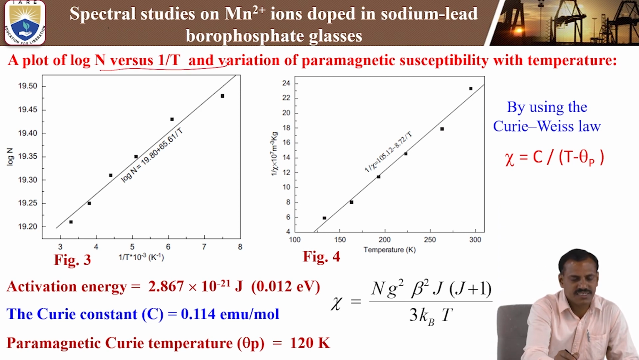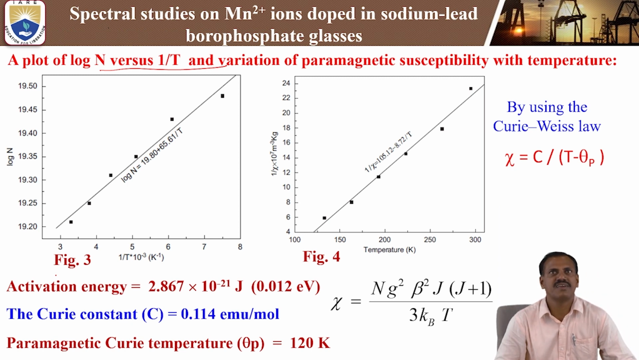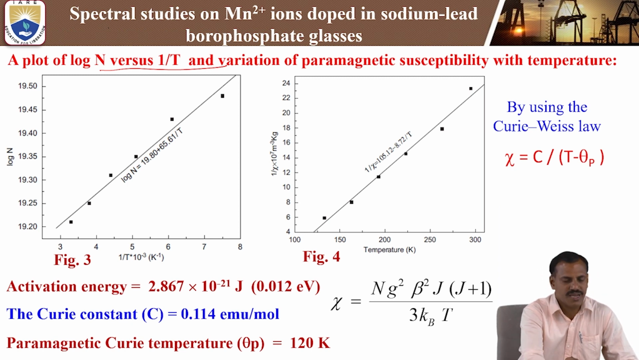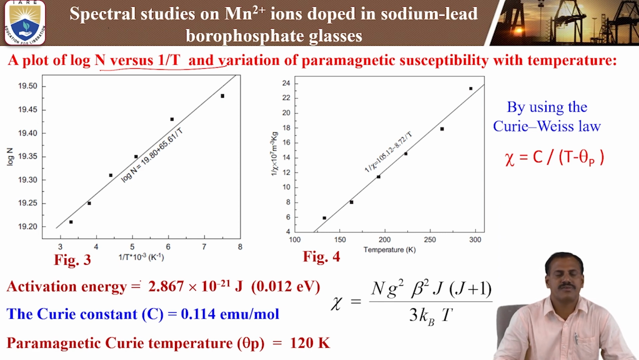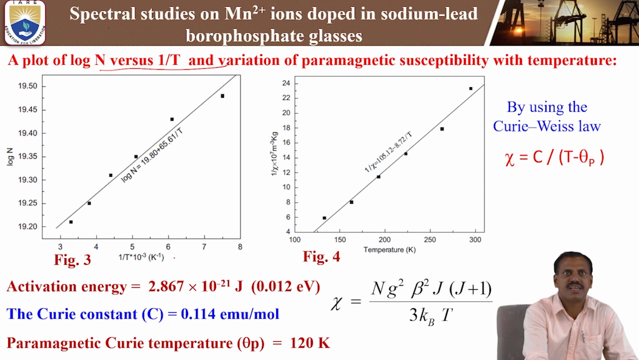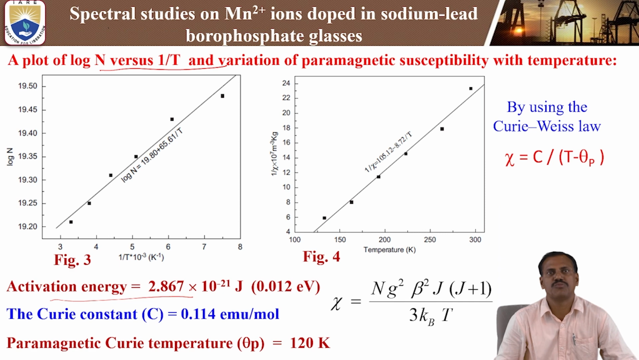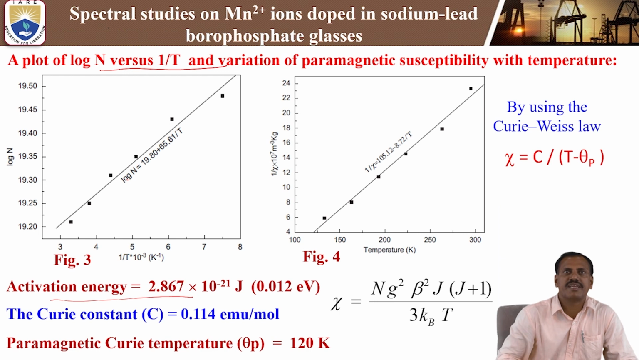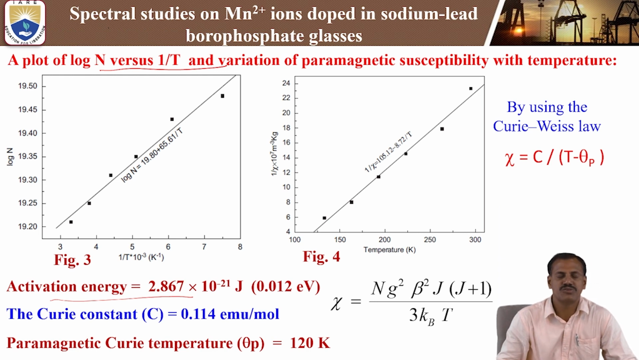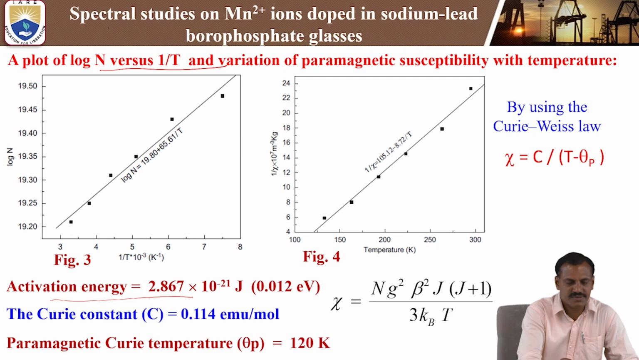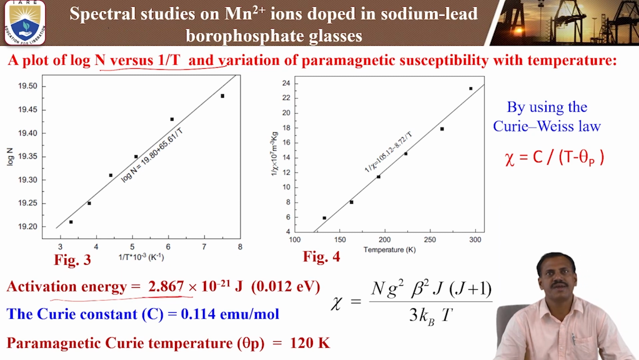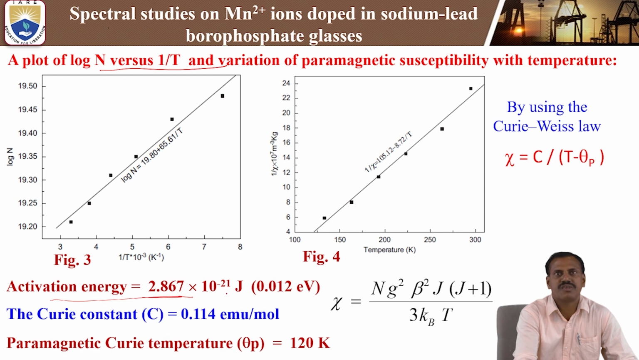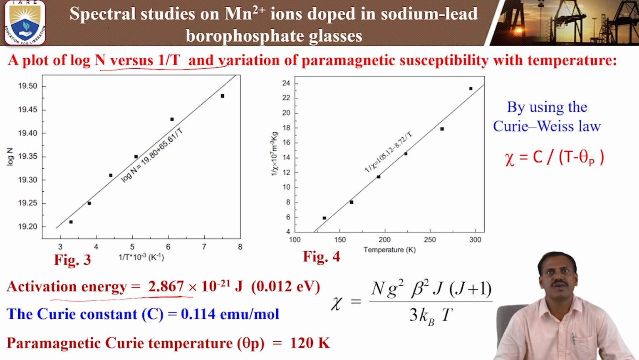Figure 3 shows the plot of log n versus 1/T. In this figure, we plot 1/T, in units of 10^3 per Kelvin, versus log n. By using log n, we can calculate the activation energy of the Mn2+ ions. So in the present study, by using this plot and the linear fit, we can calculate the activation energy of the Mn2+ doped sodium lead borophosphate glass. The activation energy is 2.867 × 10^-21 joules, or 0.12 electron volt. From this figure 3, we can calculate the activation energy.